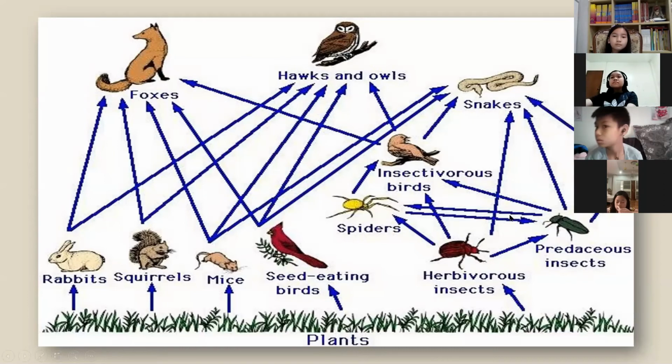These insects can be eaten by frogs, toads, or birds. And these birds can be eaten by different other animals. Okay, so food web means a specific animal can be eaten by different other animals. Okay, do you have any questions?